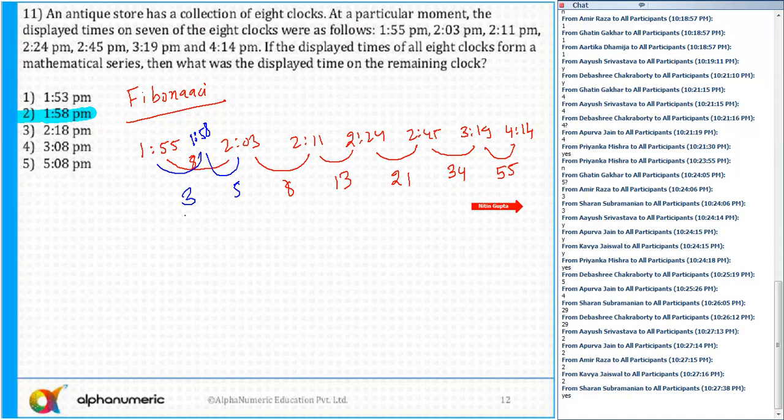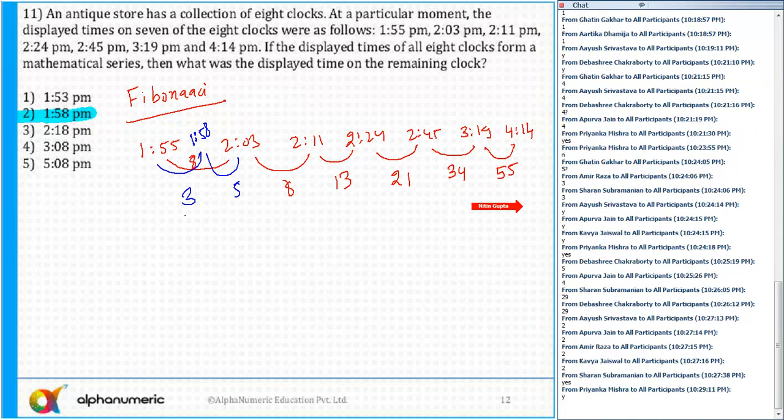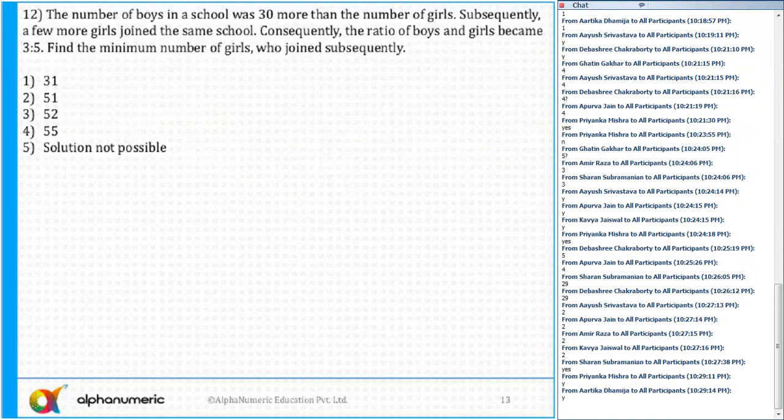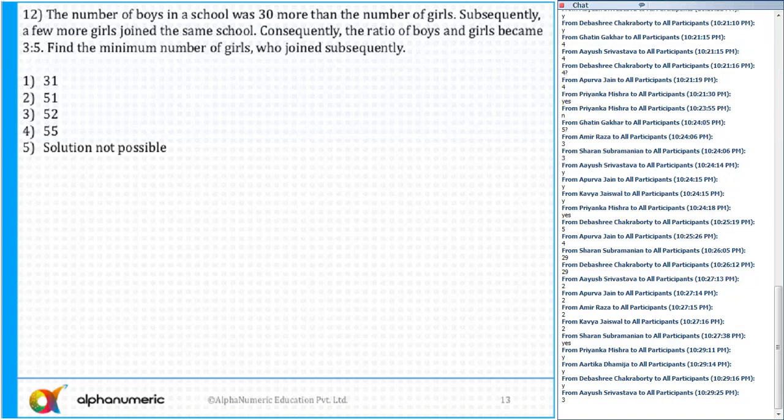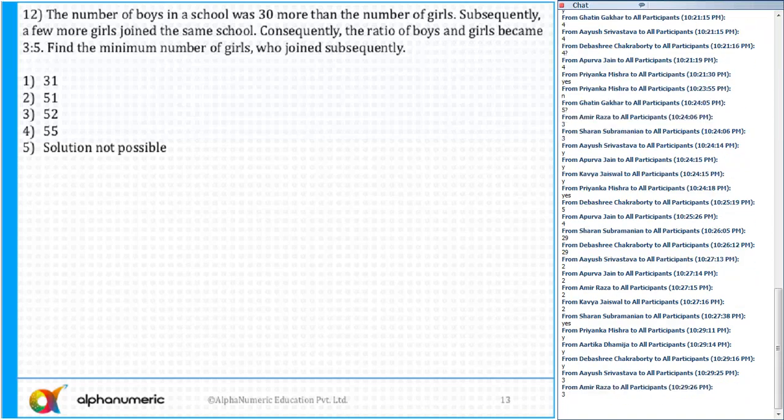Any doubts to anyone now? Can I move ahead to the next question? Amir, Apurva, Devasri, Natin, Kavya. Okay. Question number 12. What is the answer for question number 12? Guys, please tell me.